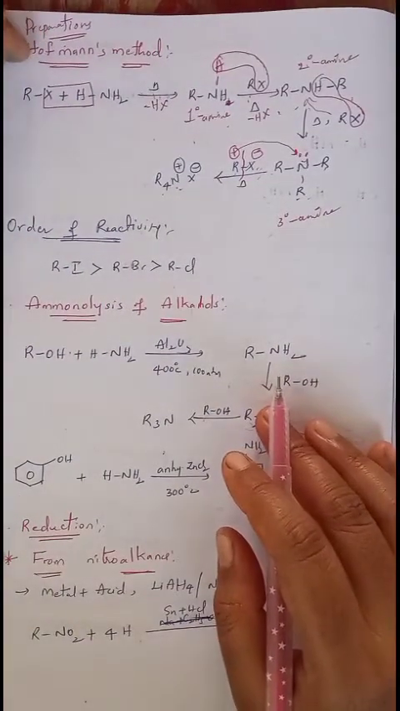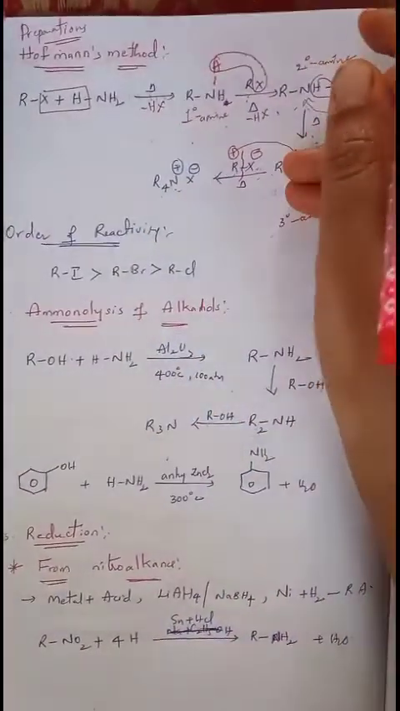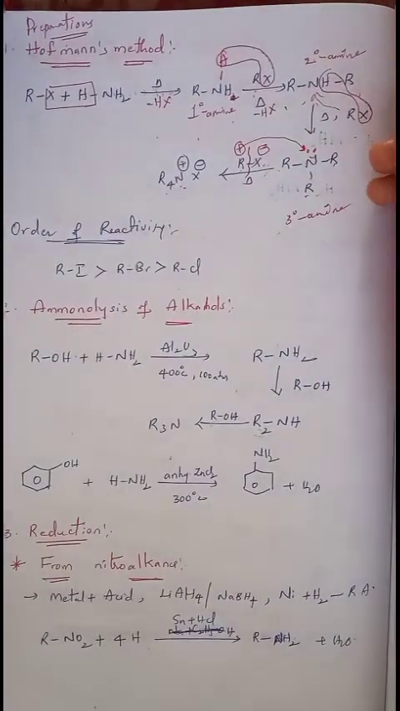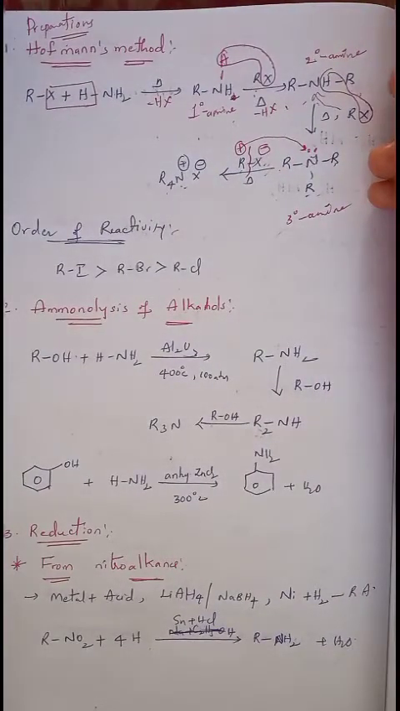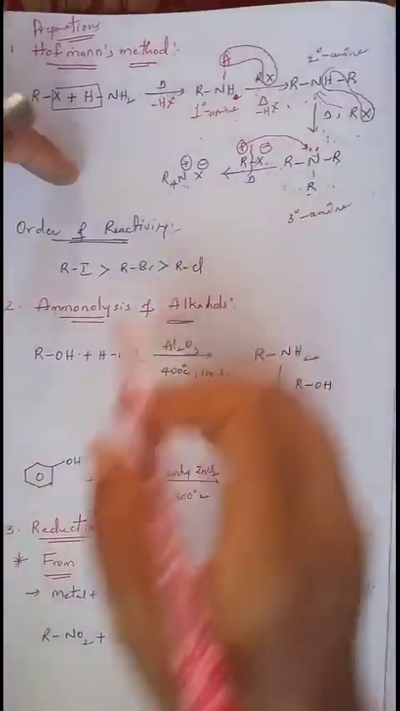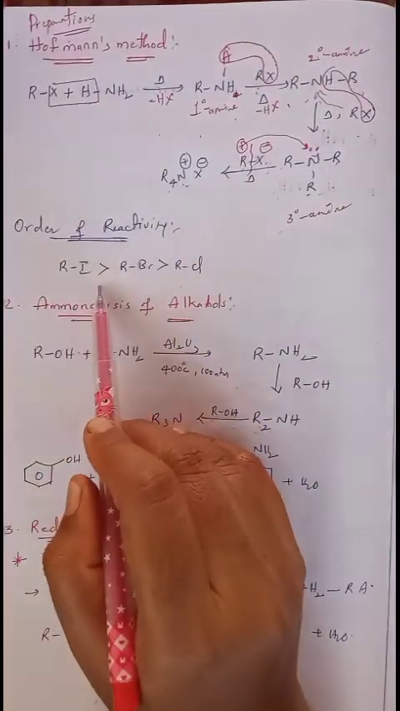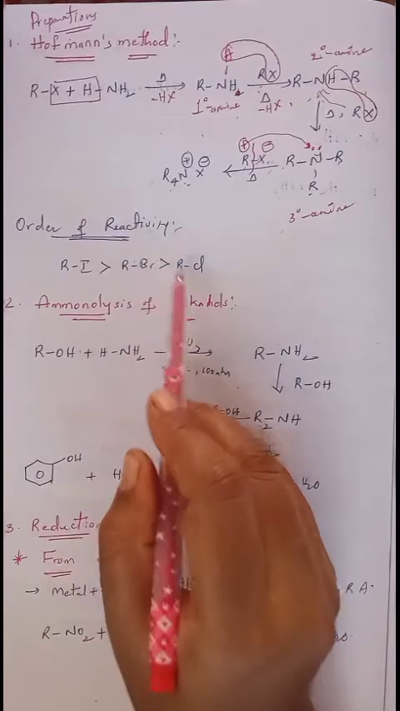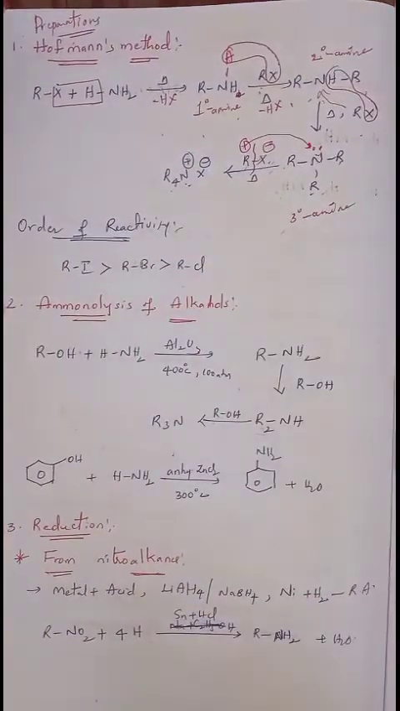Okay, or else we can also consider it as the reaction with alkyl halides. Understand? If you see the order of reactivity of alkyl halides towards this reaction, alkyl iodide is more reactive than alkyl bromide, which is more reactive than alkyl chloride.